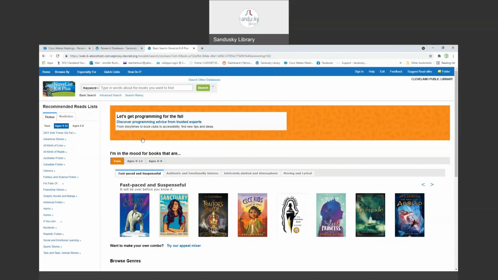So Novelist K-8 is a great source to go to if you have read a book and you want something similar to it. If you're just looking for a great book to read based on maybe a type of book that you like, sometimes people will come to the library and they'll say, I really liked Diary of a Wimpy Kid. Do you have anything like Diary of a Wimpy Kid? I've read them all and waiting for the new one. I just thought I'd try something like it. There's lots of ways you can search this.